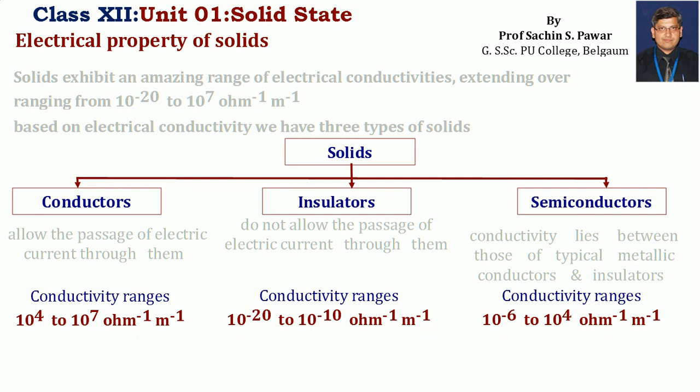As far as the conductivity is concerned, for conductors, the conductivity ranges from 10 to the power 4 to 10 to the power 7 per ohm per meter. For semiconductors, it is 10 to the power minus 6 to 10 to the power 4 per ohm per meter. While for insulators, it is very small, ranging from 10 to the power minus 20 to 10 to the power minus 10.